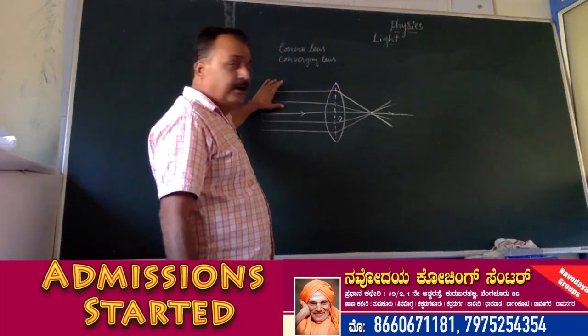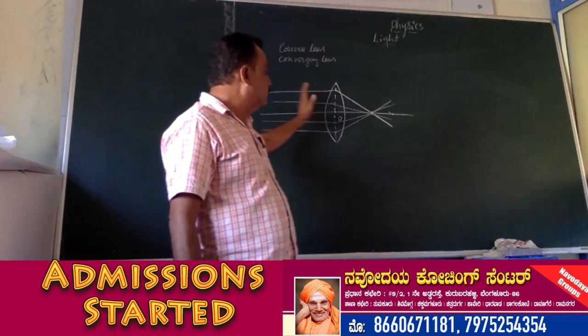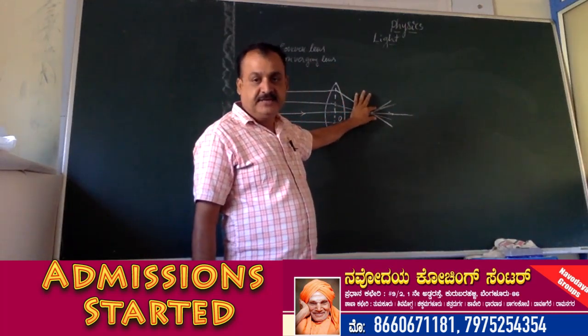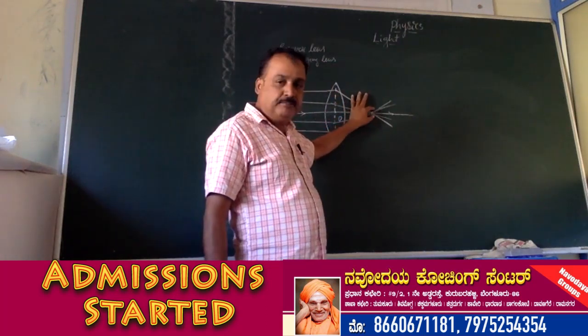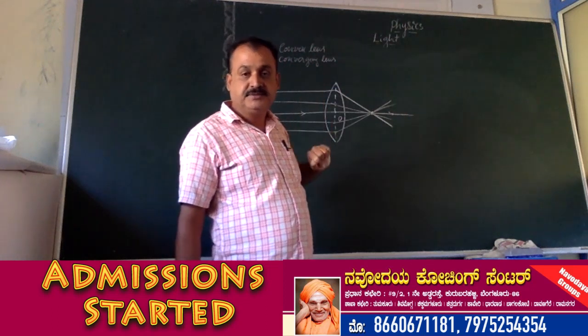The beam of light rays parallel to the principal axis falls on the convex lens. The refracted rays meet at a particular point. Hence this convex lens is called converging lens.